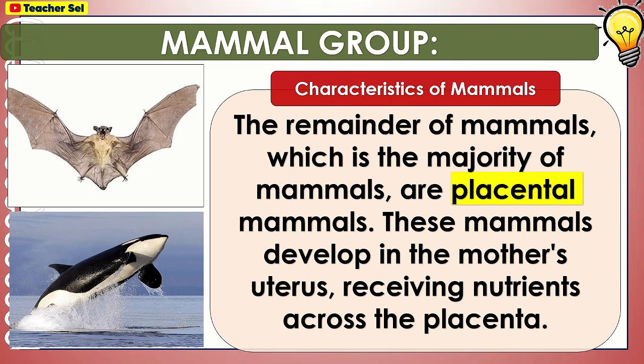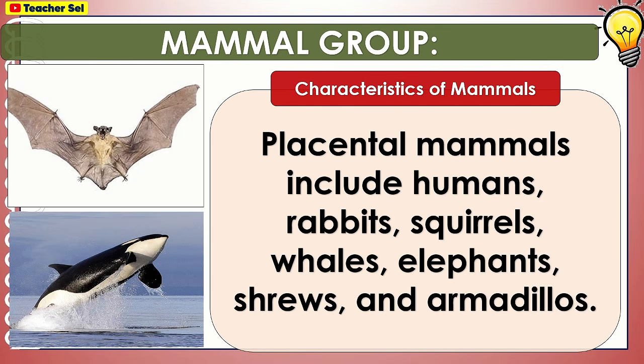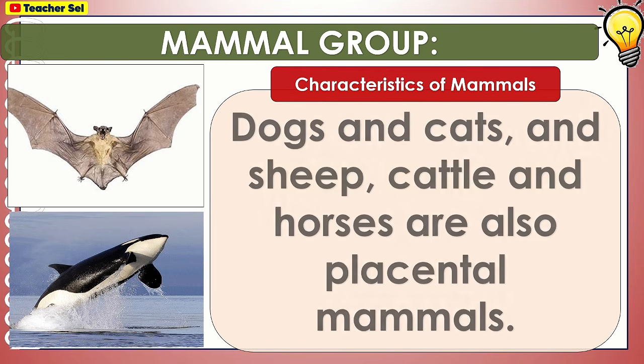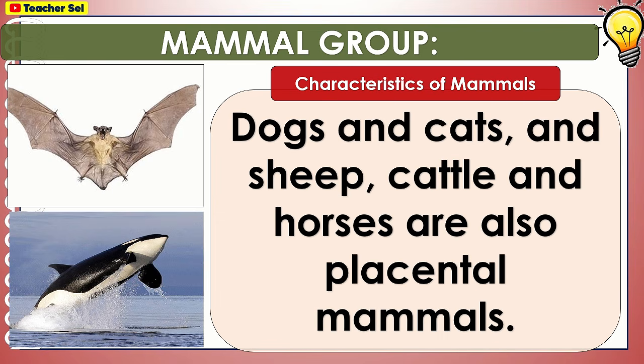The remainder of mammals, which is the majority of mammals, are placental mammals. These mammals develop in the mother's uterus, receiving nutrients across the placenta. Placental mammals include humans, rabbits, squirrels, whales, elephants, shrews, and armadillos. Dogs and cats and sheep, cattle and horses are also placental mammals.